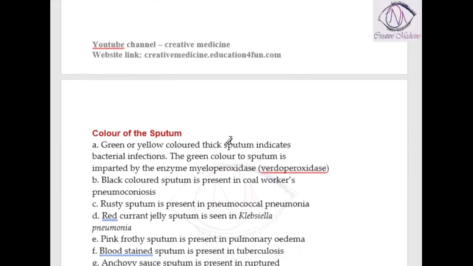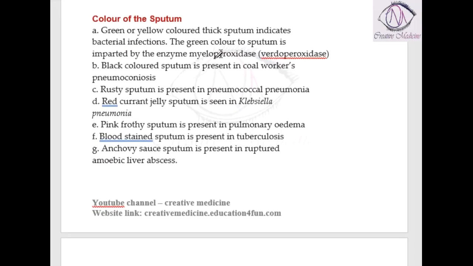Then, based on the color of the sputum, we can even diagnose the disease. Green or yellow colored thick sputum is seen in bacterial infections. Why? Because green or yellow colored sputum is due to the enzyme called myeloperoxidase.